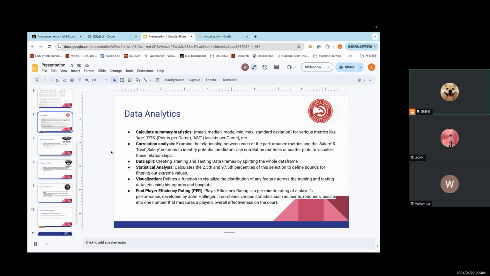Last but not least, we will calculate an advanced metric called player efficiency rating to measure how a player is doing, bad or good. Now let's move to the coding part.